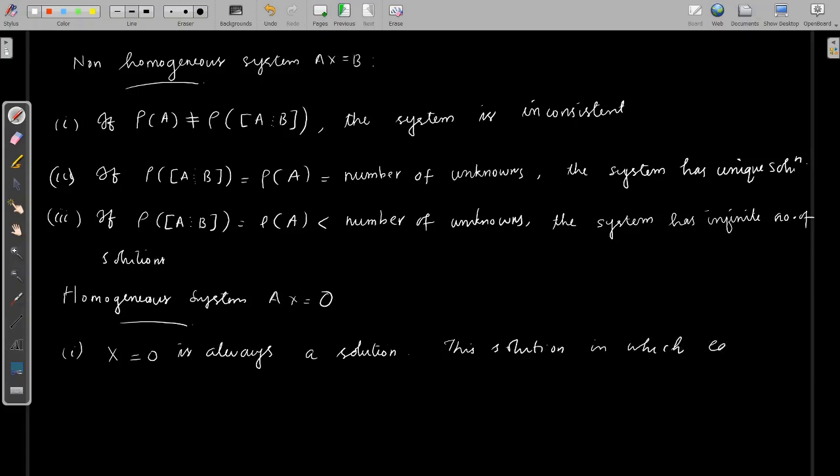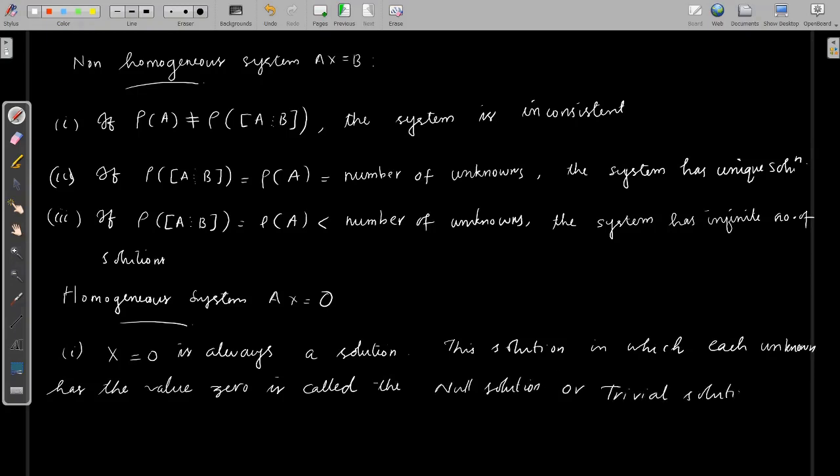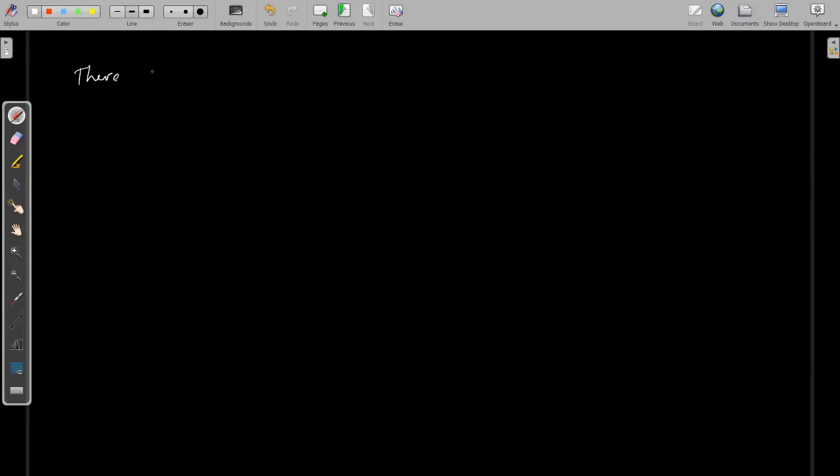So a homogeneous system is always consistent. And the zero solution is called a null solution or trivial solution. So a homogeneous system always has the trivial solution. Therefore, a system of homogeneous equations has either the trivial solution or infinitely many solutions.